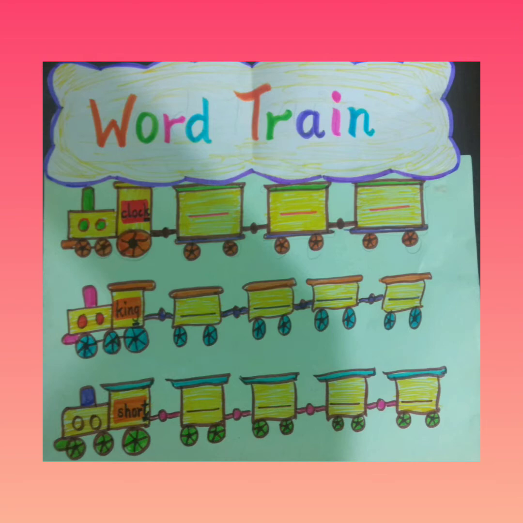In the same way, we will do this activity and complete our train. Okay, so are you ready for it? Very good. I'm also excited, my dear students. So, let us start the activity.